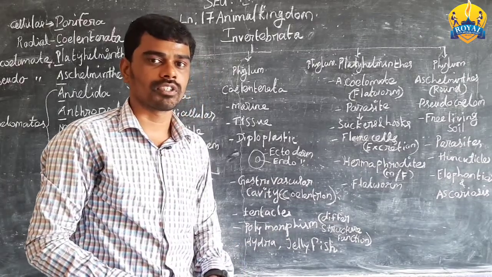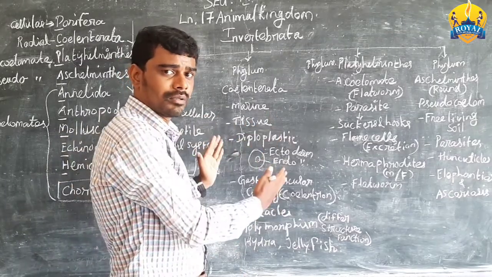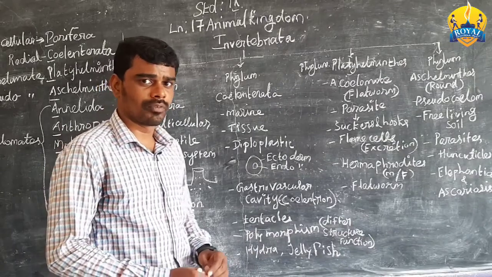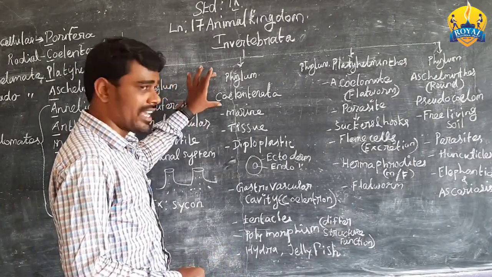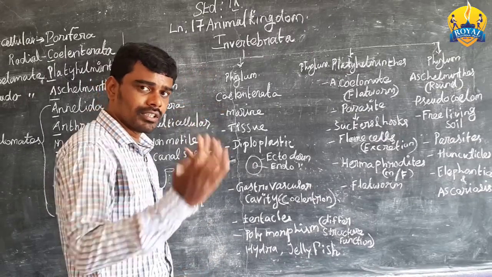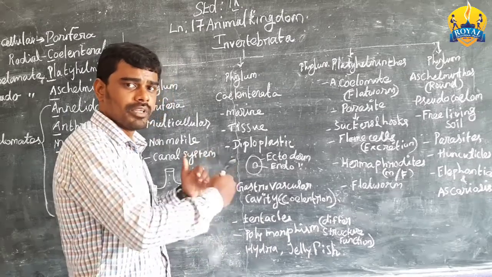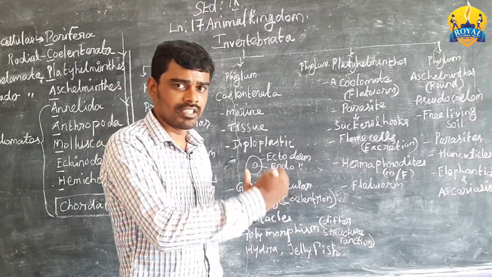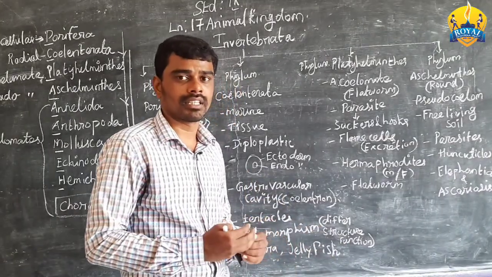Finally, polymorphism. What is polymorphism? In the same phylum, a lot of species are there, we know very well. Between those species, there is a lot of variation or differentiation in structure and function.